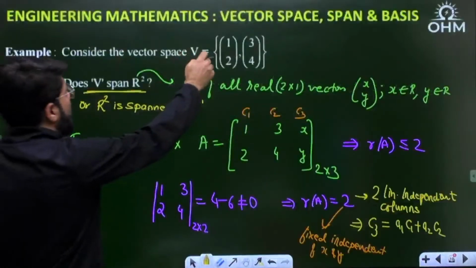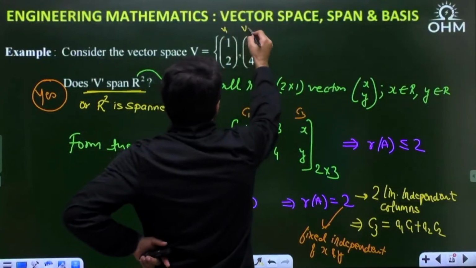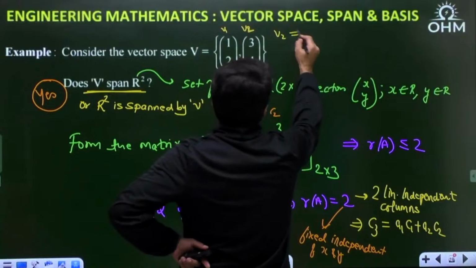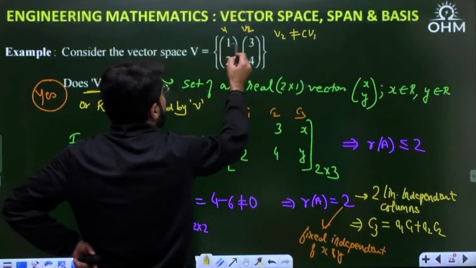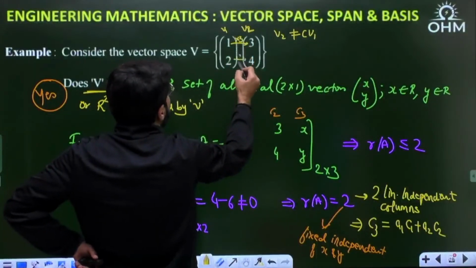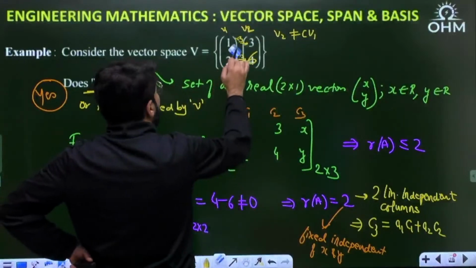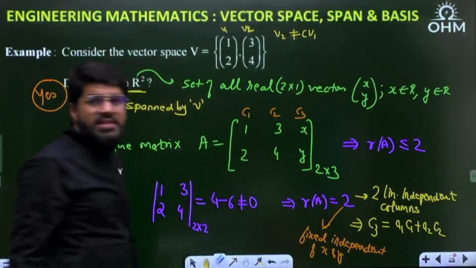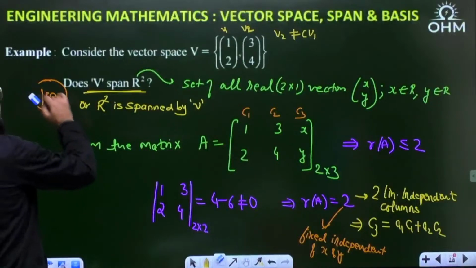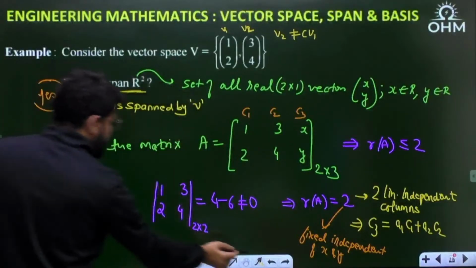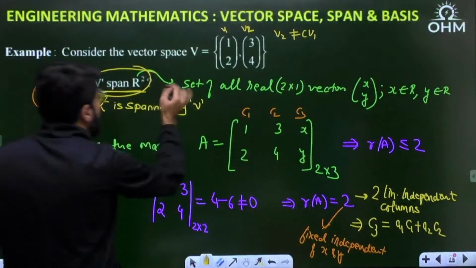First I took an example of these two vectors, 1, 2 and 3, 4. If this is the vector v1 and this is the vector v2, v2 cannot be written as c v1. They are not scalar multiples of each other, because if they were, then 1 into 3 would require 2 into 3, which should be 6 here. If this was 6, then they would be scalar multiples. So I took two vectors which are independent, and we saw that the vector space containing these two vectors is able to span all of R2.